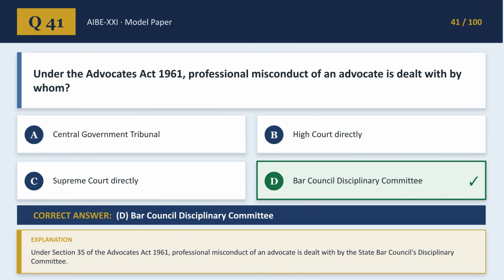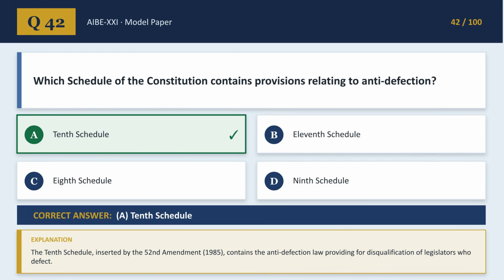For question 41, the answer is D. Bar Council Disciplinary Committee as per Section 35. Question 42 asks which schedule of the Constitution contains anti-defection provisions? The correct answer is A. 10th Schedule, introduced by the 52nd Amendment to prevent political defections.